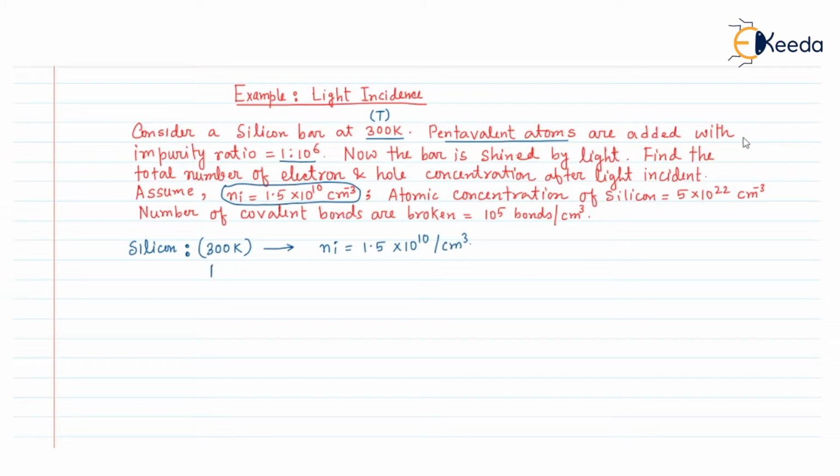So before doping, we are considering the situation first before doping.